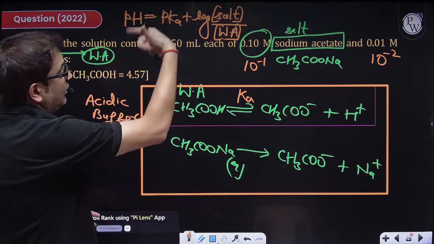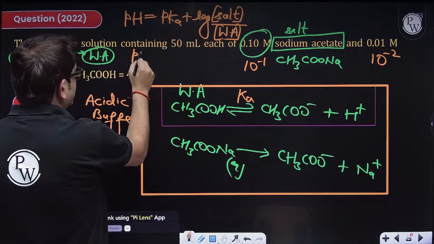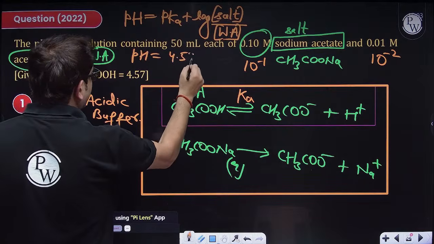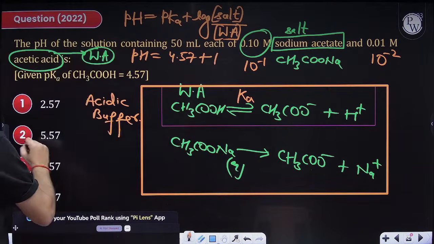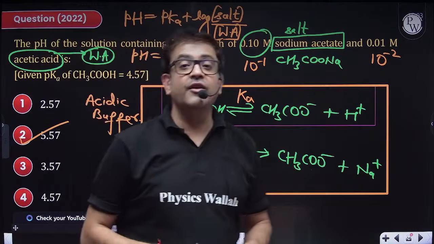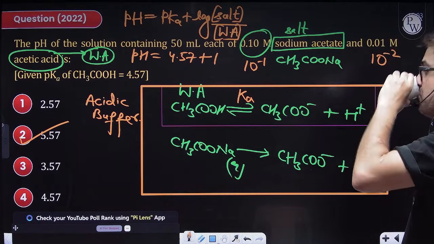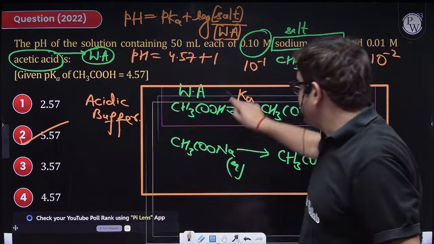So I'll be having log 10. The log 10 will be 1. So this pH will be equal to pKa, which is given as 4.75, plus 1. That means the answer is simply 5.75. I hope everybody is clear. Good everybody. That means the answer is Bombay.